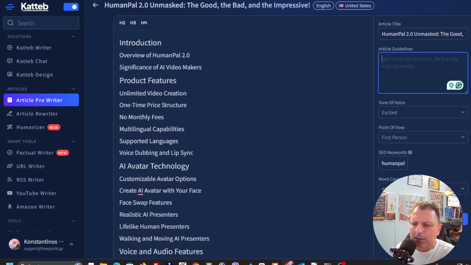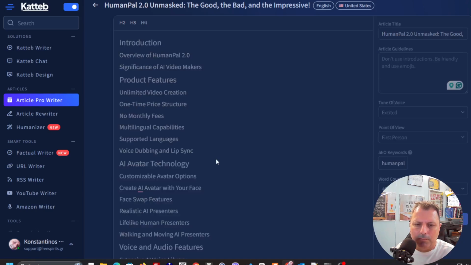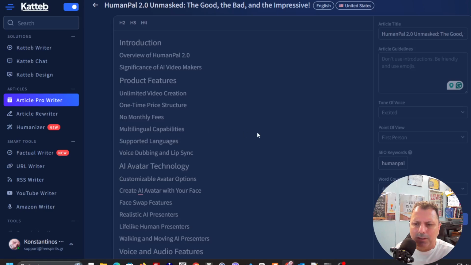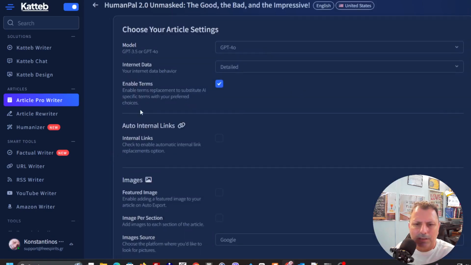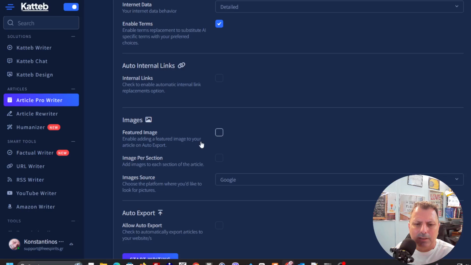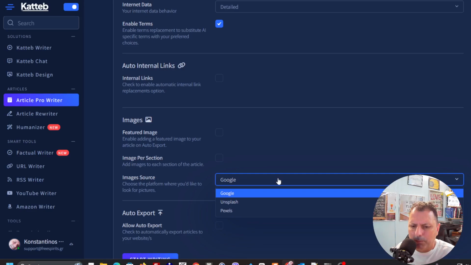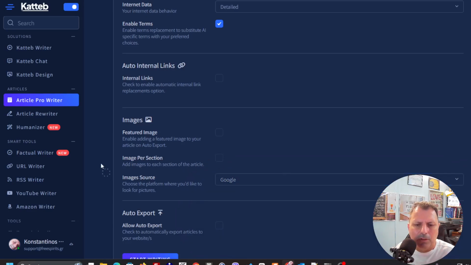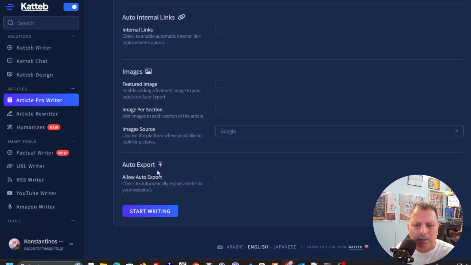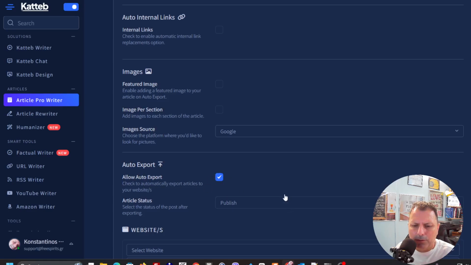Then I click continue and move on. In the next step I select if it's going to be detailed. I have this pre-selected, and I'm not going to add images from Google, Unsplash or Pexels. I'm just going to create one image myself, and the last thing is auto export.